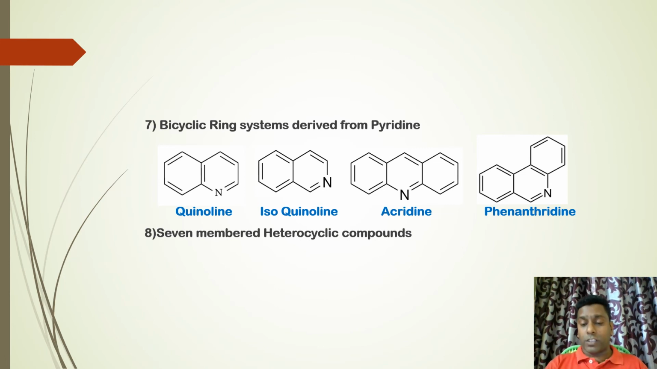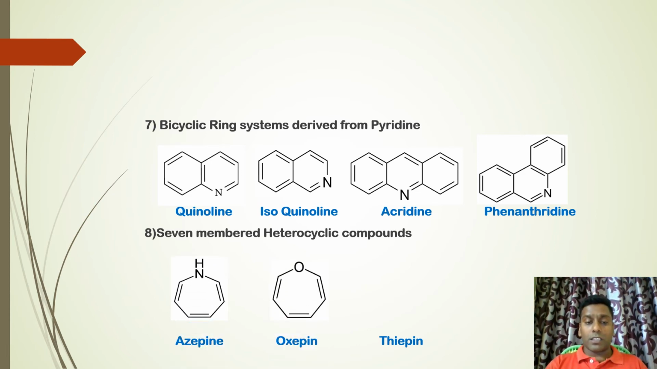Next, we have seven-membered heterocyclic compounds where there are 6 carbons and one heteroatom, which could be either nitrogen, sulfur, or oxygen. We have azepine, oxepine, and thiepine. Let me show you the drug compounds. Azepine is a very famous ring system. Benzodiazepine, drugs like diazepam, contain this ring structure. Since they are diazepines, they have one more nitrogen within the ring system. Oxepine is 7-membered with oxygen. Thiepine is a 7-membered ring with sulfur as the heteroatom.